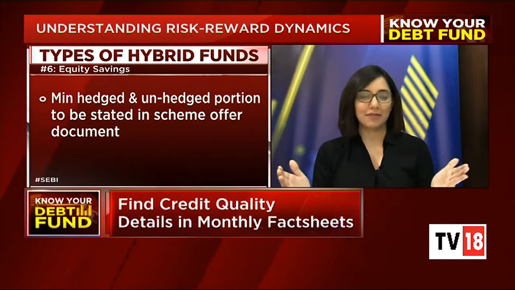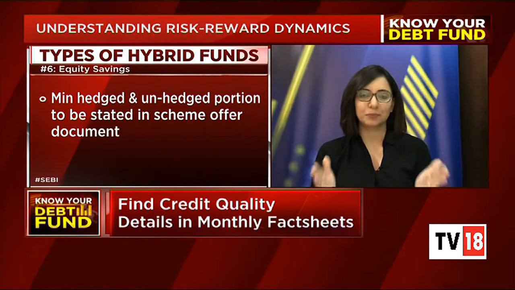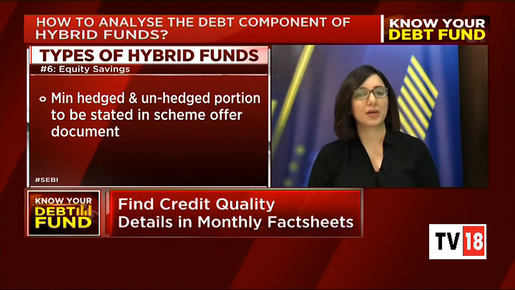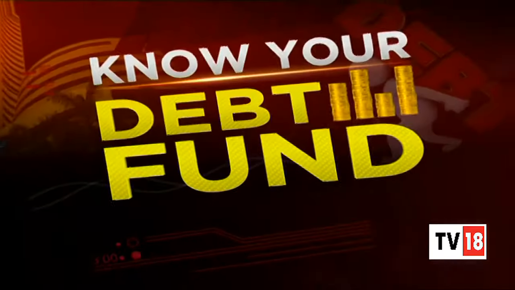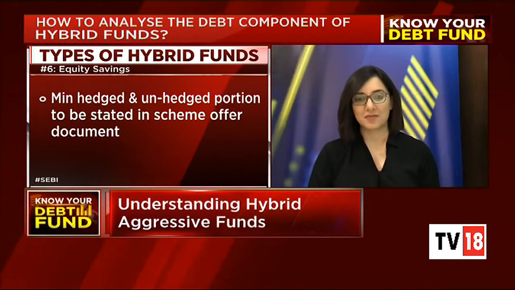But because we can't cover all six categories in this show, Kalpesh has chosen to narrow it down to the aggressive hybrid category and the dynamic asset allocation category. So Kalpesh, let's start off with aggressive hybrid, because this is where we see a lot of interest from the retail side. First, can you explain exactly what this category is and what does it bring to the table?